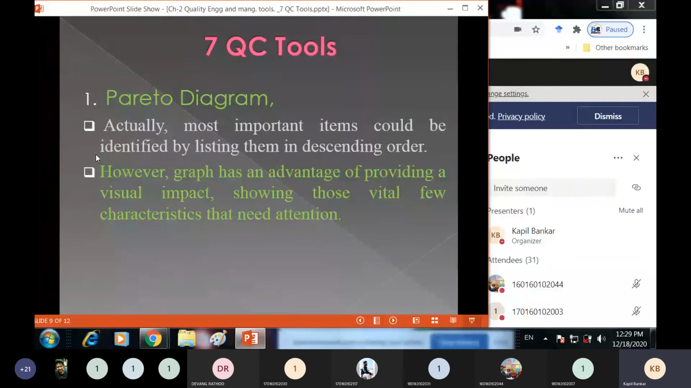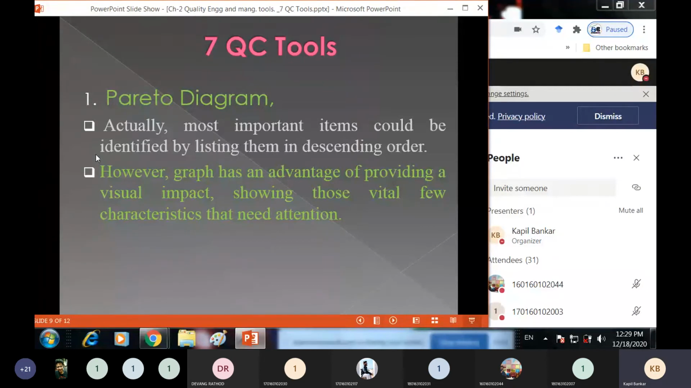Now, actually, most important items could be identified by listing them in descending order. You just have to identify the problem, then arrange all the problems in descending order. However, a graph has an advantage of providing a visual impact, showing those vital few characteristics that need attention.